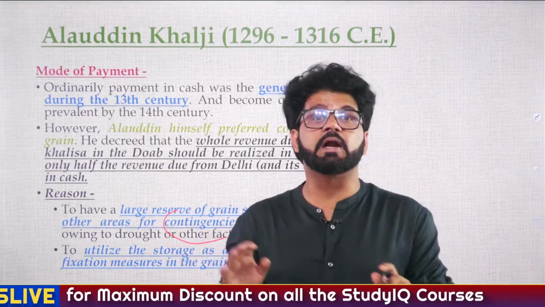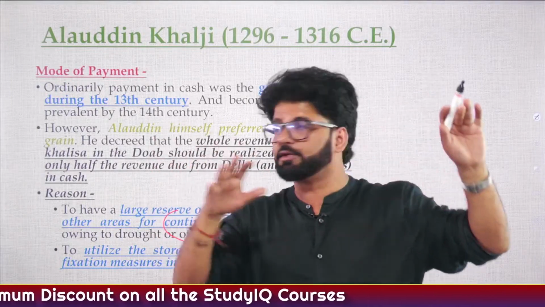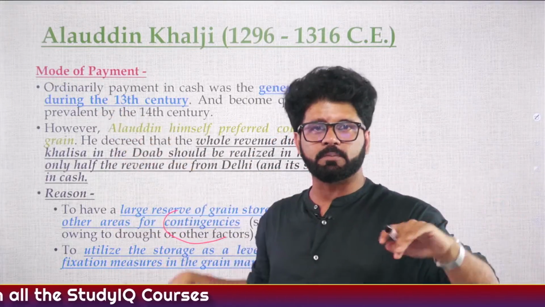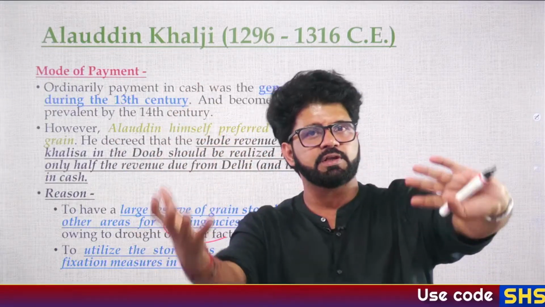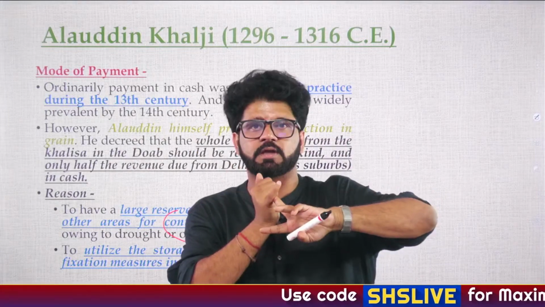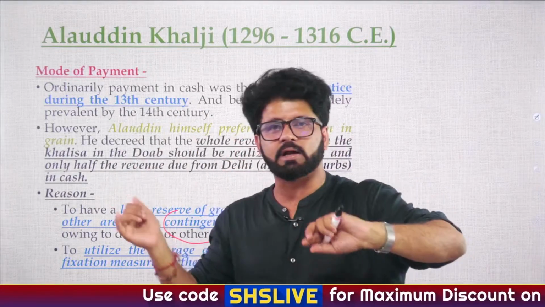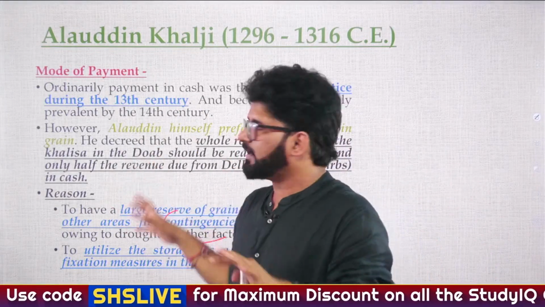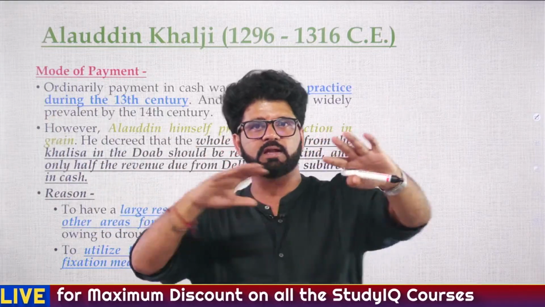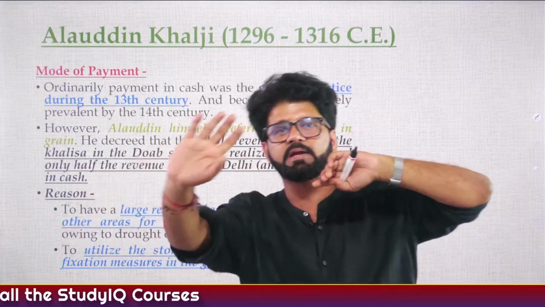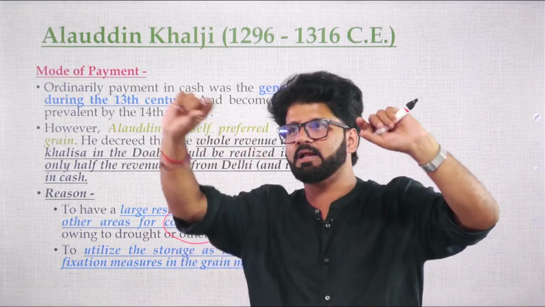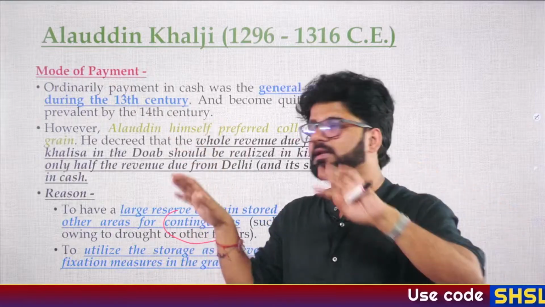Alauddin Khilji was that guy. But other rulers were not willing to take that much risk, or make that many enemies. Plus, the success of this whole system also depends on your bureaucracy, your officials. If your officials are honest and not corrupt, then this system will work properly. But if they are corrupt, the people whom you tell, Barid and Mohniyan, to keep a tab on the price and ensure that prices are controlled, if they are corrupt and taking money from other people, then this whole system will fail.